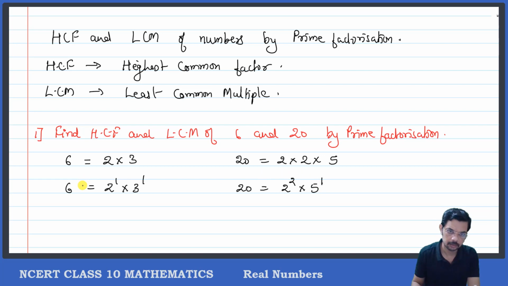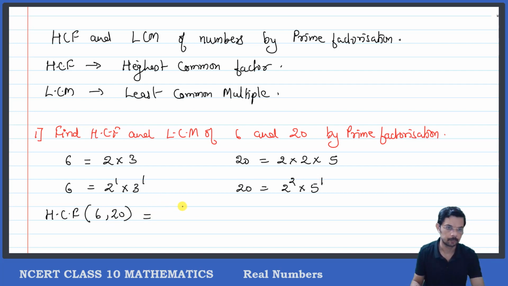Now, what is HCF? HCF of two numbers 6 and 20 is written as HCF of 6 comma 20, HCF with a bracket 6 comma 20. It means HCF of 6 and 20. Okay, understand this notation.